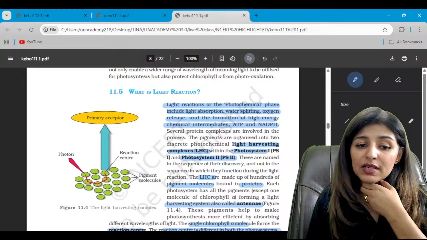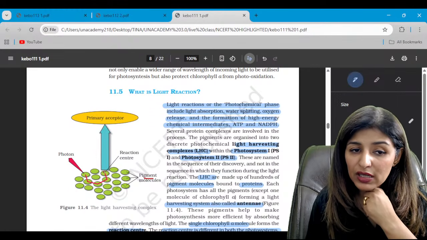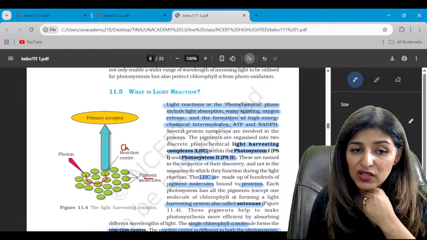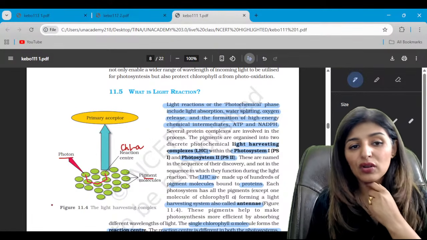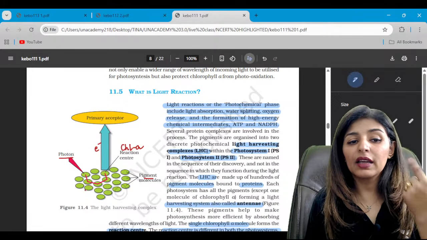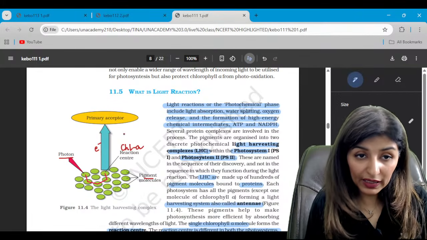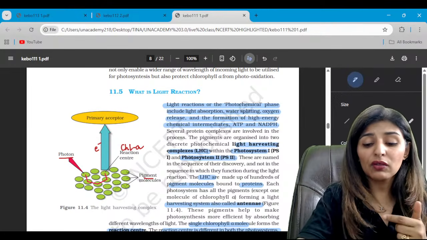This diagram represents the light harvesting complex. The surrounding molecules are the pigment molecules. In the center we have the reaction center. Reaction center is nothing but chlorophyll A, and then photons of light are being absorbed, and then an electron will be ejected from the chlorophyll A, and there will be a primary acceptor. Now that depends on the photosystem.